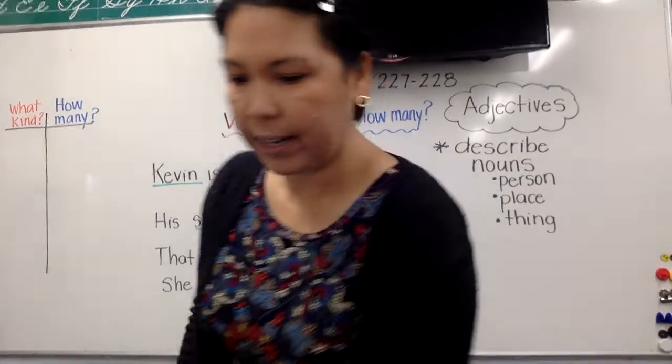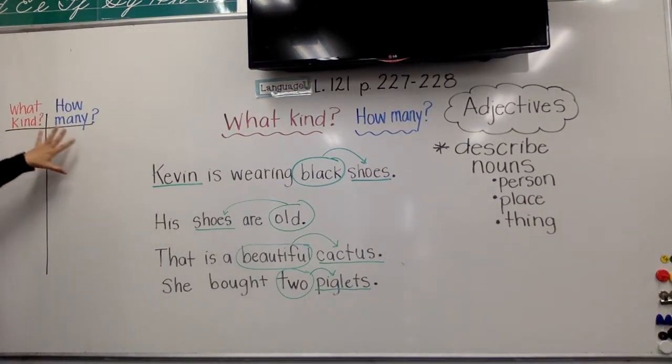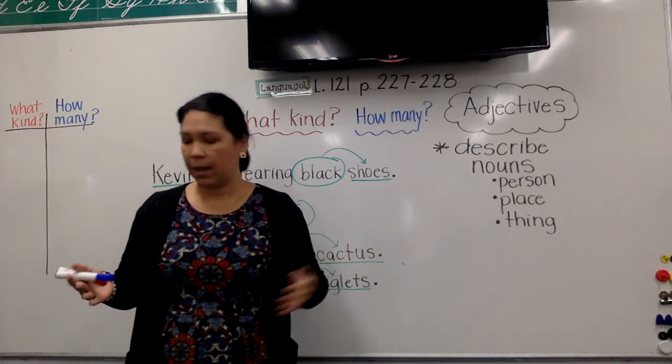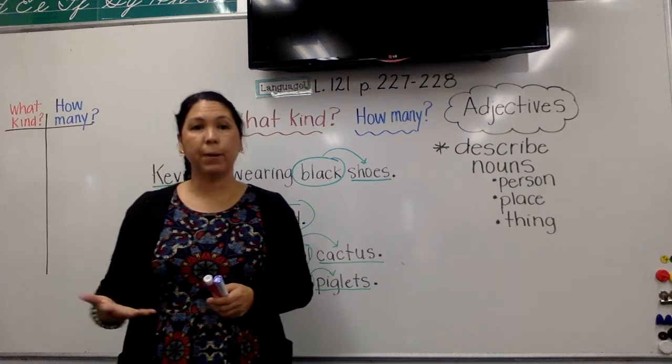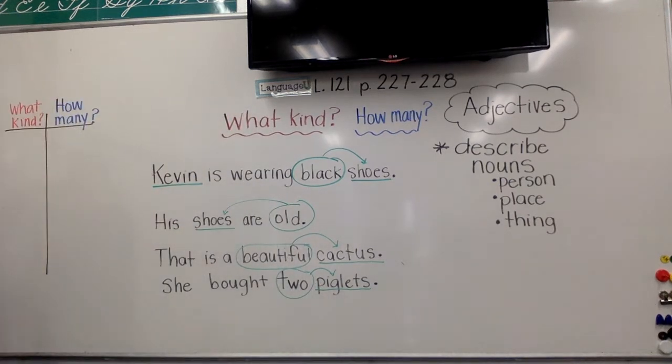So over here, I want you guys to look. I'm going to grab a red and a blue marker. There are lots of words that are adjectives. There's no way that I could list them all. There's too many. But I want to show you some of the different kinds that you might see. So typically, adjectives that answer what kind are going to be like colors. So like pink pigs, right? Or yellow, the yellow sun, things like that.